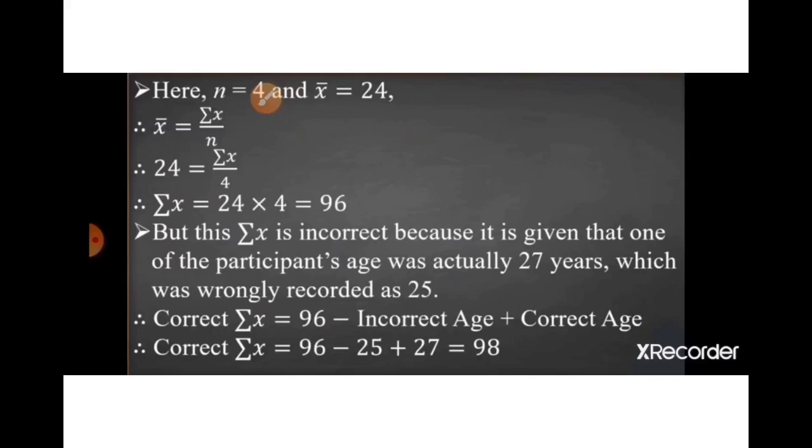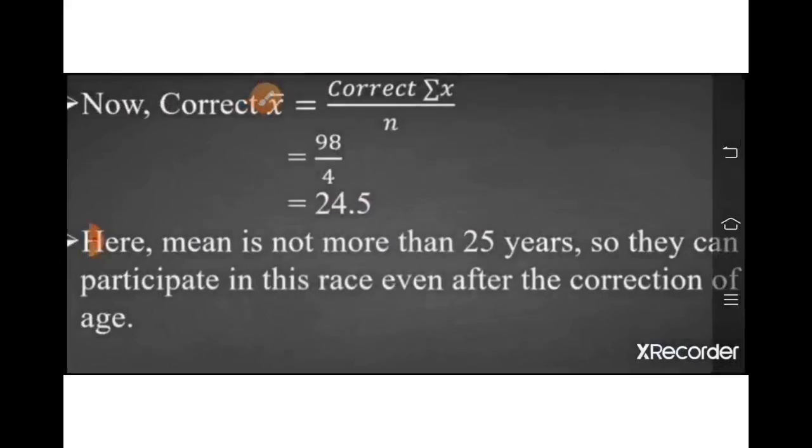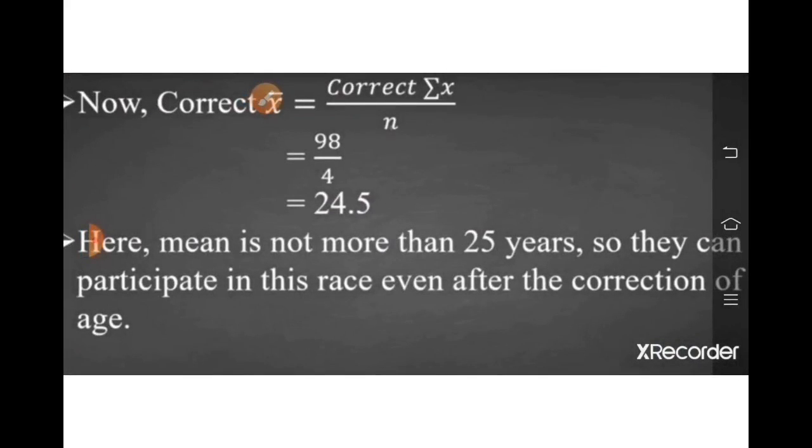So what we will do, we will find out the correct sigma x equal to 96 minus incorrect age plus correct age. Our wrong sigma x is 96, minus incorrect age plus correct age equal to correct sigma x. Now we will find out the new correct mean equal to correct sigma x upon n.